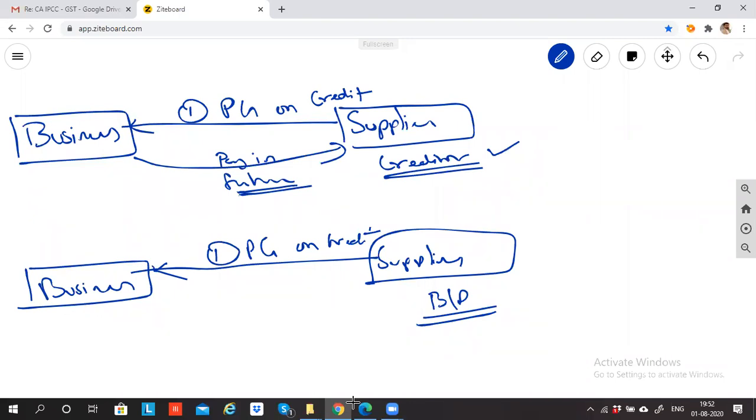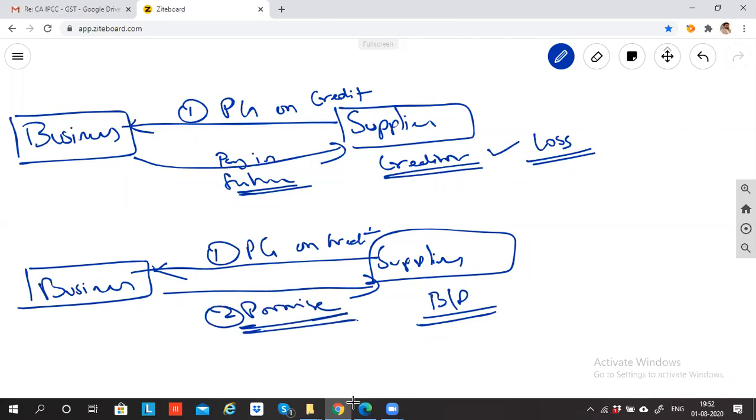If I don't pay this money to the supplier in future, can I say there is possibility of loss for this creditor? Yes, sir. In bills payable, what is happening? When the goods are supplied, a written note will be given. Yes. The supplier is not giving goods just like that. He's telling, if you want to take the goods on credit from me, you need to give me in writing a promise.